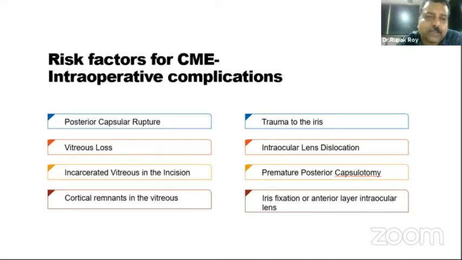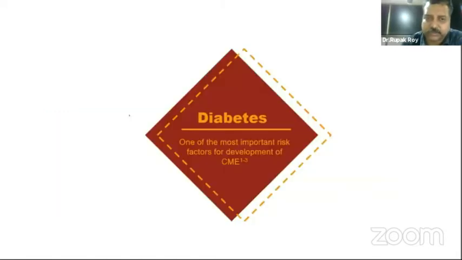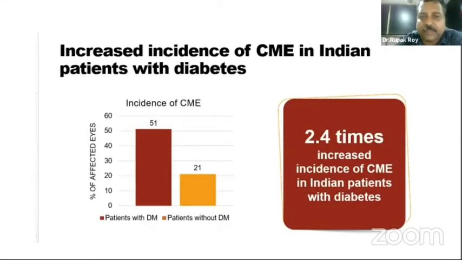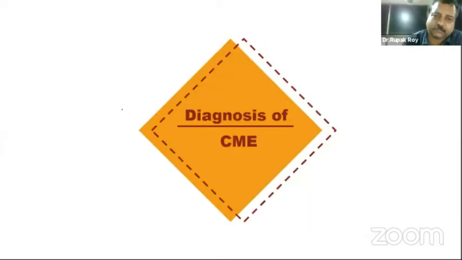These are all complicated situations in which patients are very much predisposed to formation of cystoid macular edema post-surgery. But diabetes is one of the most important risk factors for development of CME. The incidence of CME is about 2.54 times higher in patients with diabetes as compared to patients without diabetes.